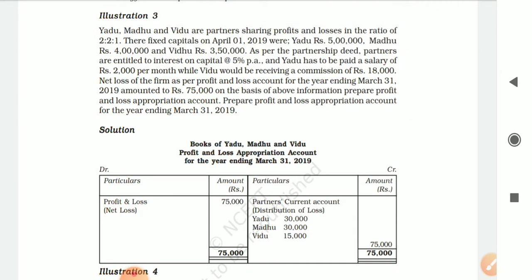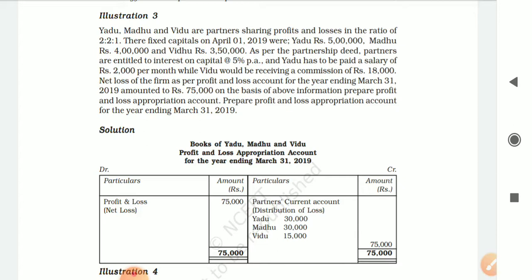Profit and losses in the ratio 2:2:1. So that is their profit and loss ratio. Their fixed capitals on April 1, 2019 were 5 lakh, 4 lakh and 3 lakh 50,000. Now, I will teach you fixed capitals and fluctuating capital later on. As of now, you just remember interest on capital should be calculated on the opening capital balance, and